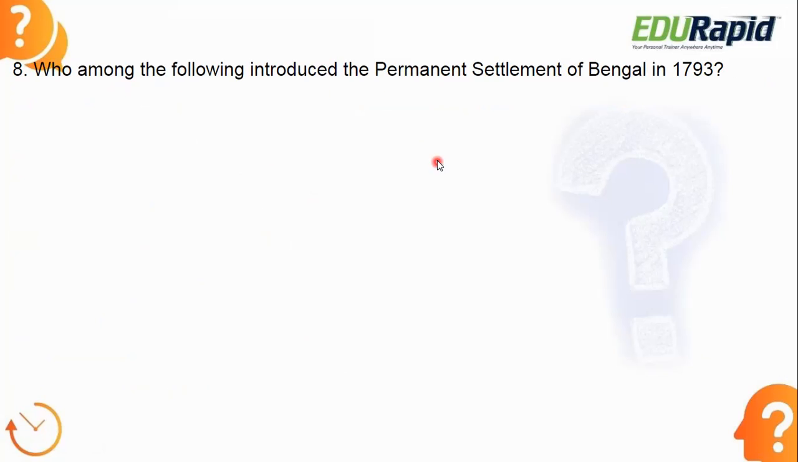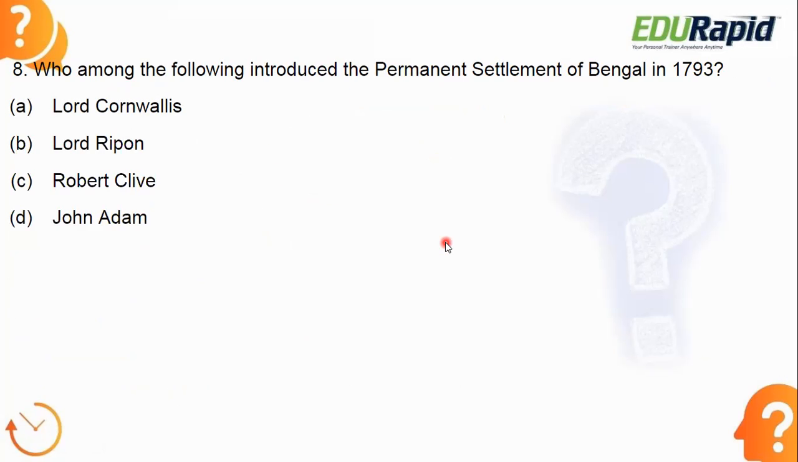Who among the following introduced the permanent settlement of Bengal in 1793? Be quick, guys. What is the answer?